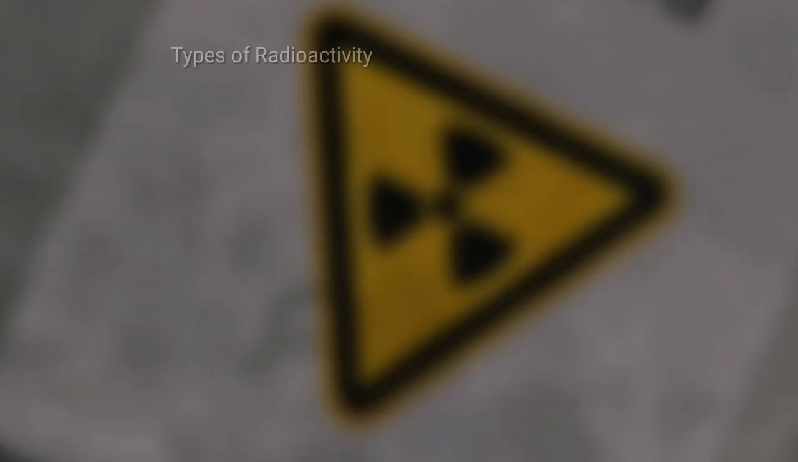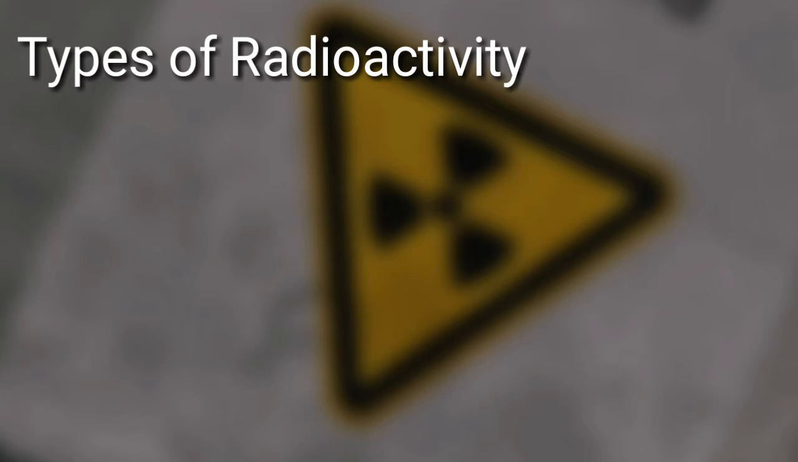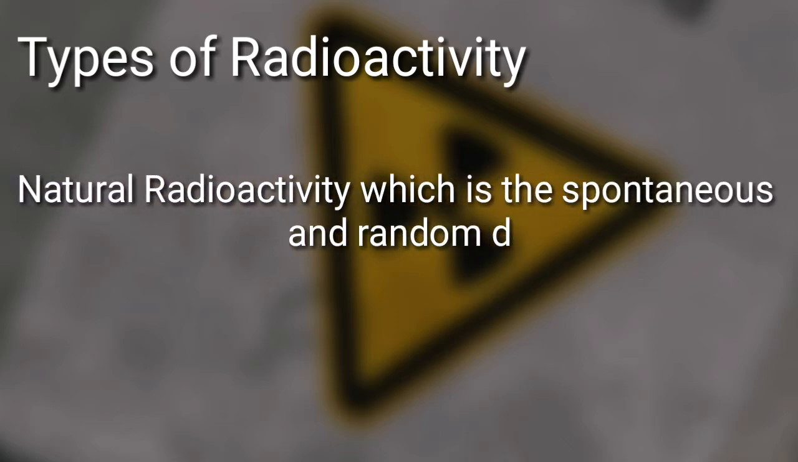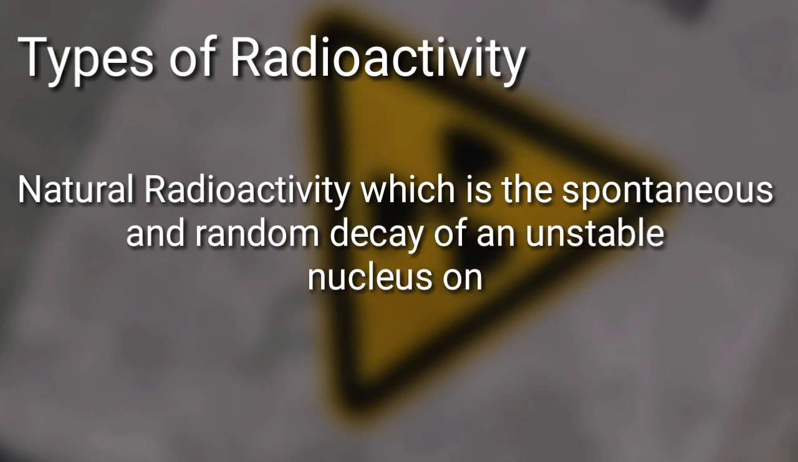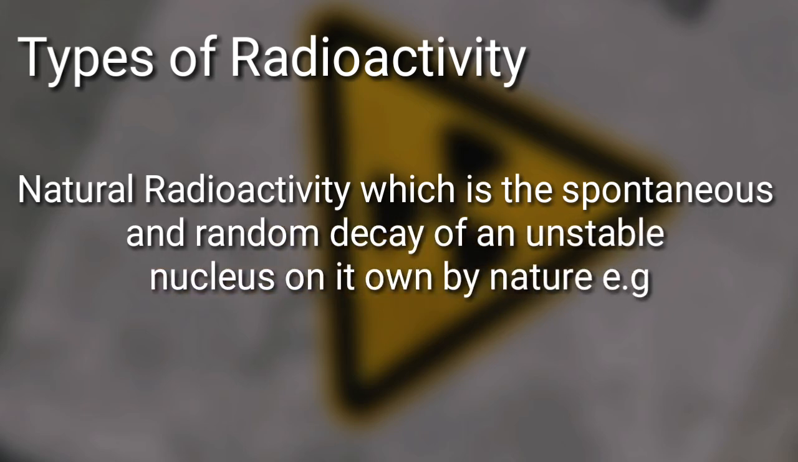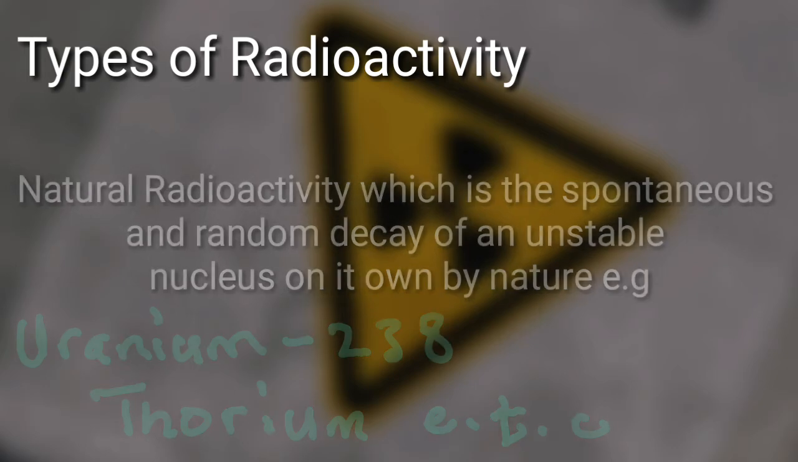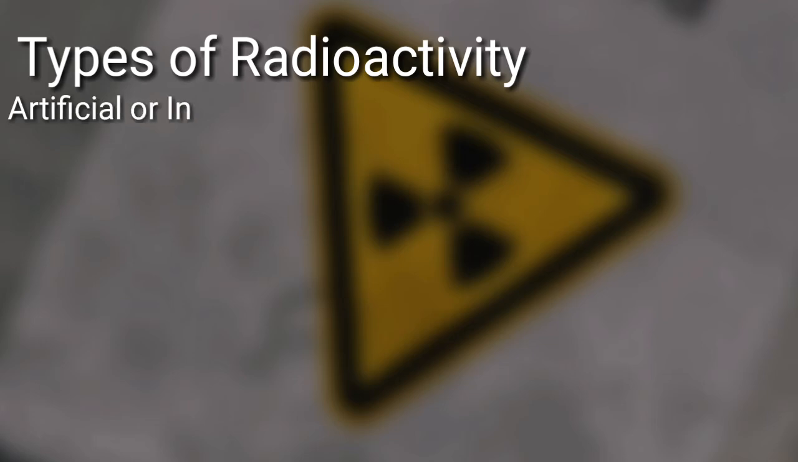There exist three types of radioactivity. 1. Natural radioactivity. It is a spontaneous and random decay of an unstable nucleus on its own by nature. For example, uranium-238 or thorium. 2. Artificial radioactivity or induced radioactivity.